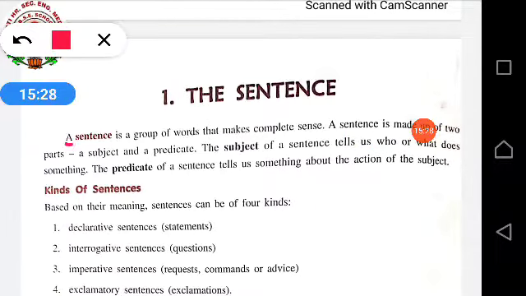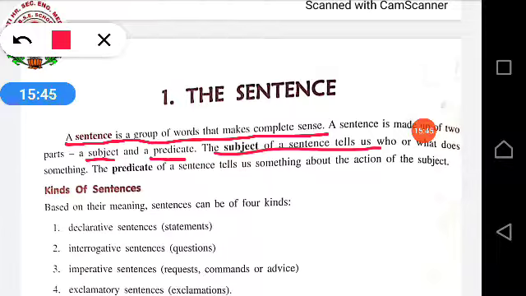First of all, we'll see the meaning. A sentence is a group of words that makes complete sense. It is known as a sentence. And then it has been bifurcated into two parts. They are the subject and the predicate. Now, what is the subject? The subject of a sentence tells us who or what does something. कौन और किसने किया कुछ.